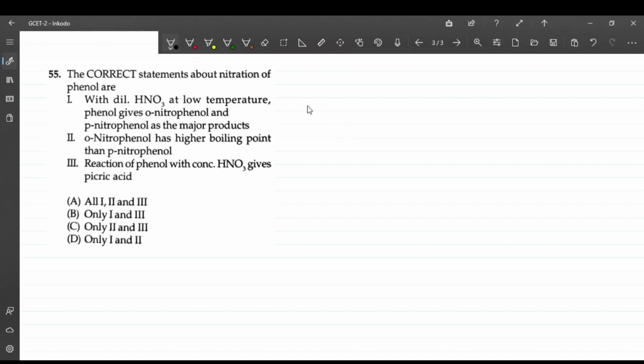So here first we will do this. This is HNO3. Nitration of the phenol. This is phenol. If you do the nitration, an electrophile will come, it is NO3 plus. This is how it is generated by the reaction of HNO3 and H2SO4 in nitration. So this group is ortho-para directing. In the resonance, if you see, negative charges will be generated over here, right? So it is either at ortho or at para position.